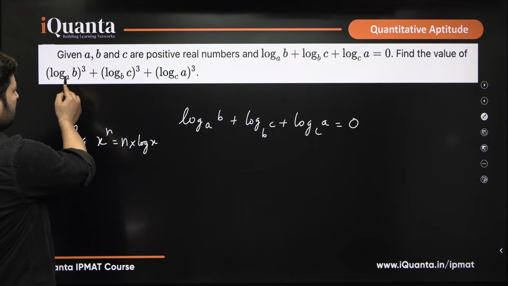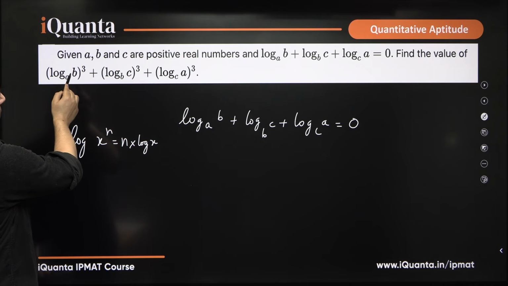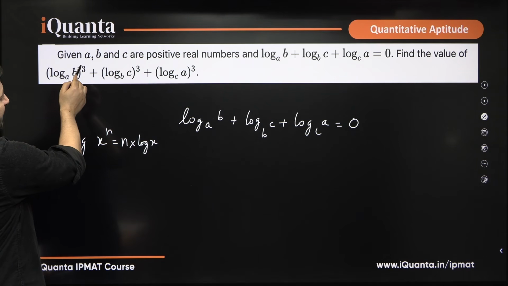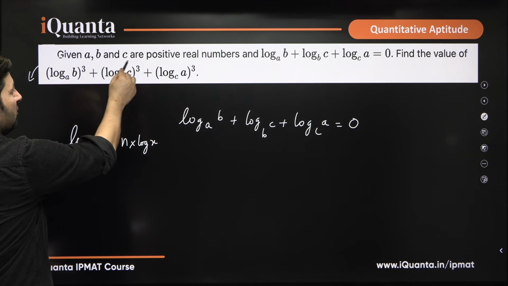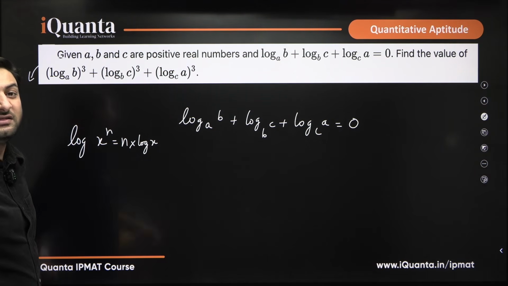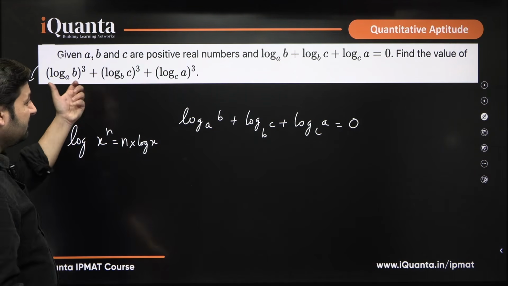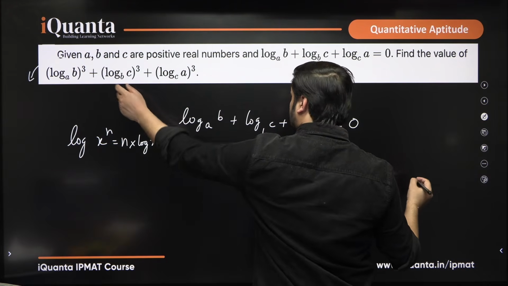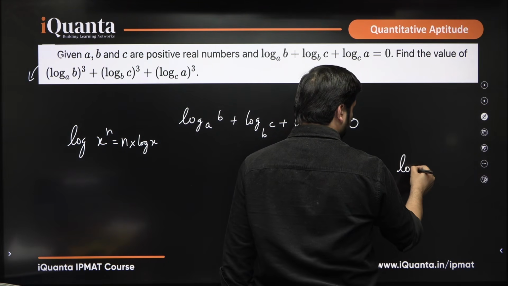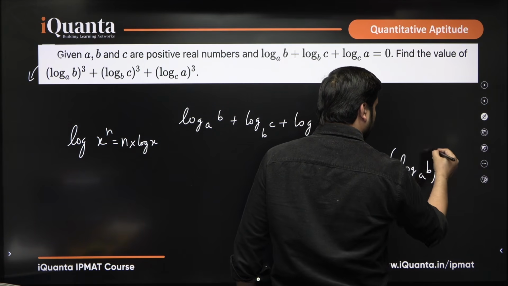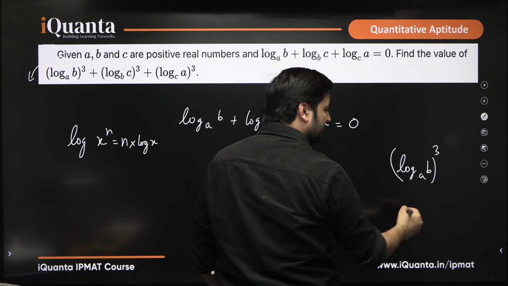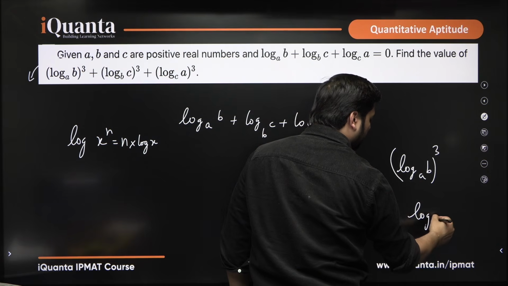So they write log B to the base A and bring this 3 in front, and this 3 also, and this 3 also, and the answer changes. But there is a difference between this first expression, log of B to the base A whole cube, and this.